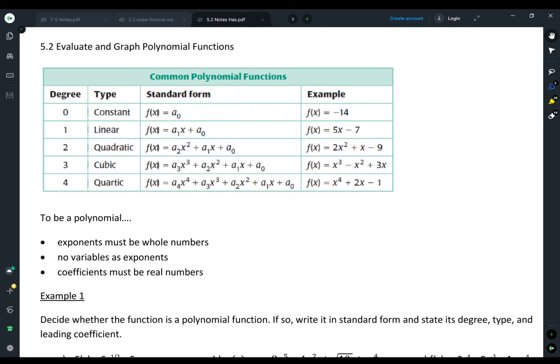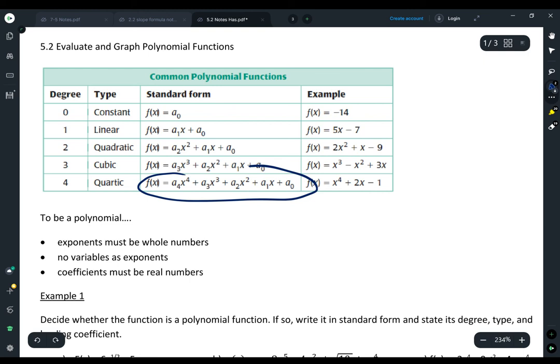And when we say polynomial functions, we're really looking at something like this. You know, I have a number times x to the fourth, and then plus a number times x cubed, and on down. So we needed that little refresher on exponents because we're working with these higher powered functions right now. But polynomials is a really big umbrella. So if we're looking at polynomials of degree 0, that's my first one here. The type is constant, and that's because if I have degree 0, I have x raised to the 0 power, which is just a 1. And so if I have a 1, I have no variable. So no variable means it's not varying, it's constant, it doesn't change.